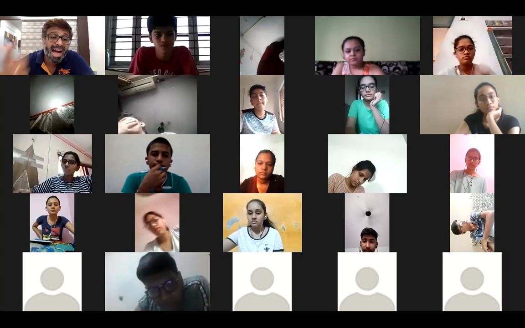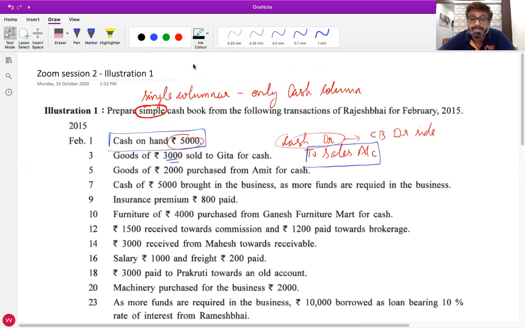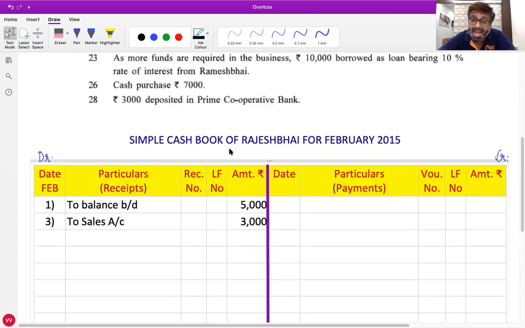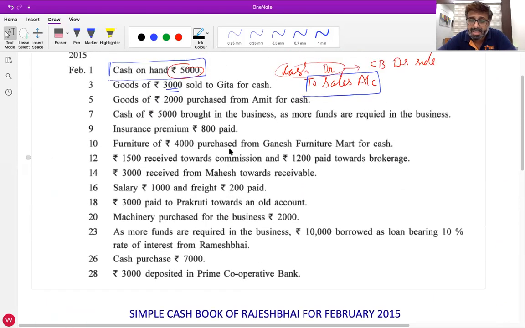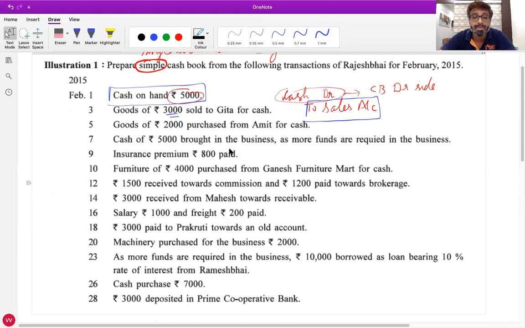And what for are we receiving the money? For selling of goods. So you'll write to sales account. This is the direct method. Any doubts with this? No, sir. Okay, the direct method is easier, but we are doing it with journal entry so that the journal entry chapter also gets revised, and it will help you in the ledger and posting chapter also.